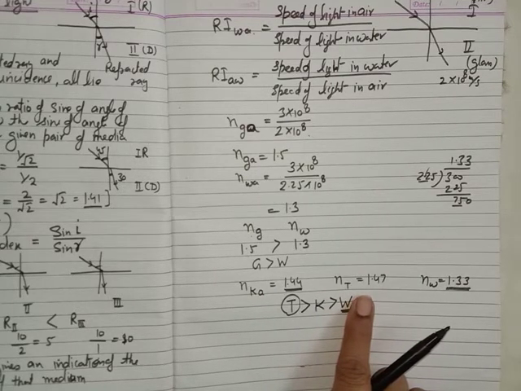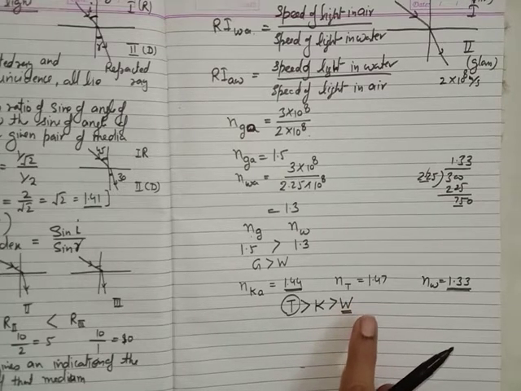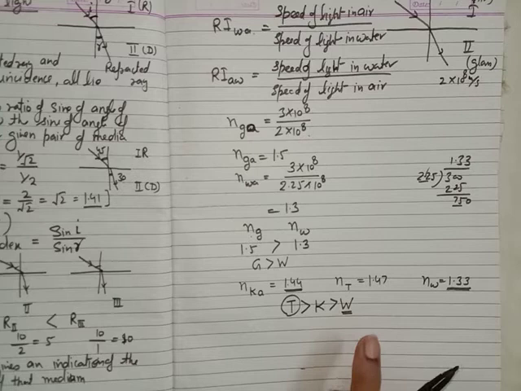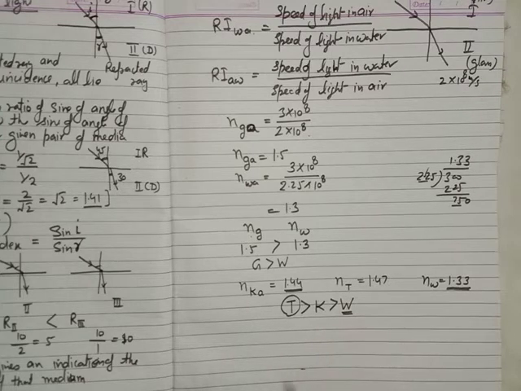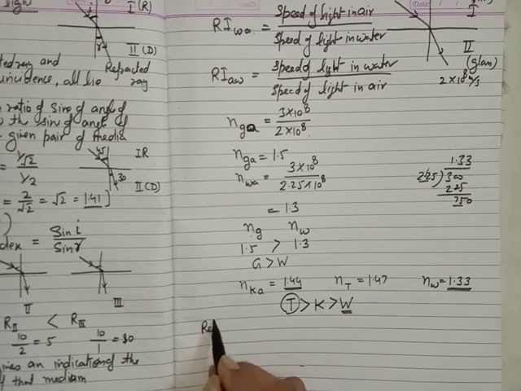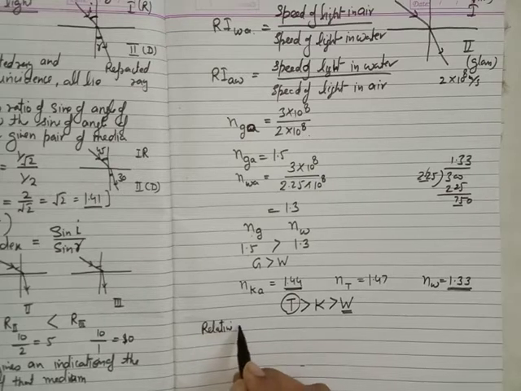Okay, now refractive index can be written in two ways, right? The absolute refractive index and the relative refractive index. What is the relative refractive index?